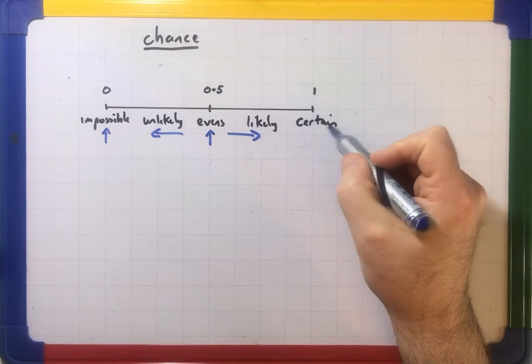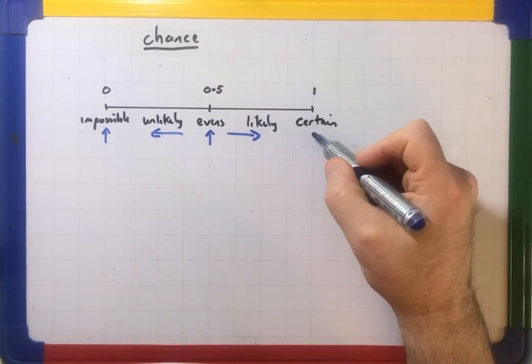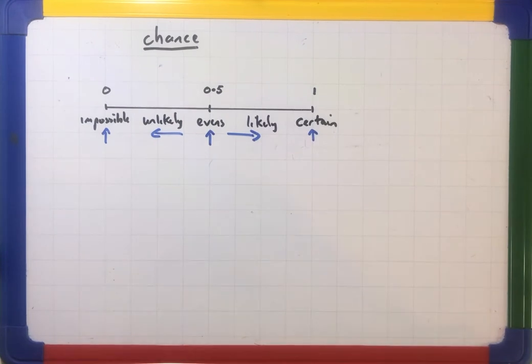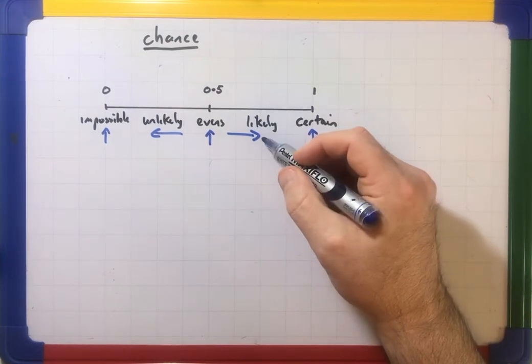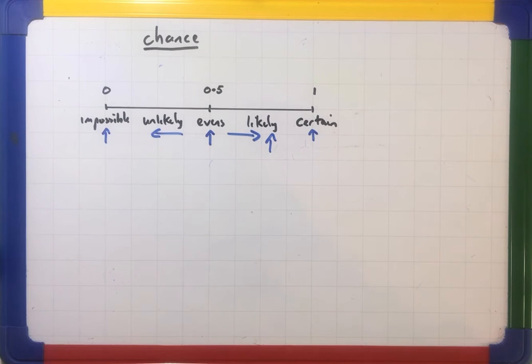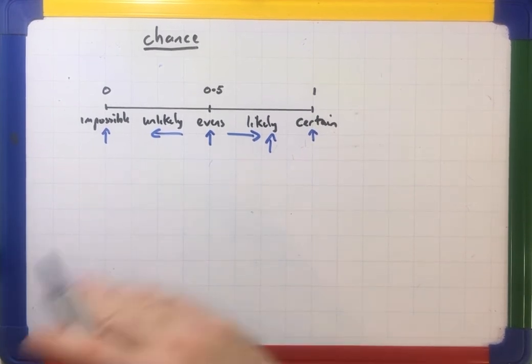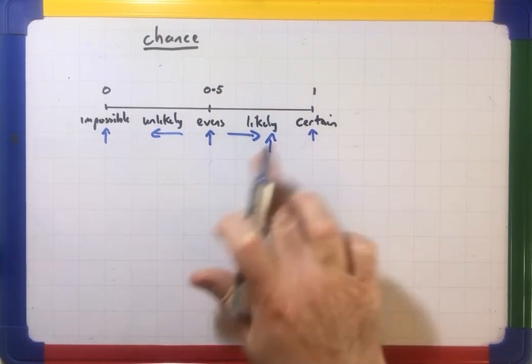And if it's absolutely going to happen, so if I said, for example, today's Sunday, what's the chance that tomorrow's Monday? That would be certain. Likely to happen, you might say something like, if I dropped an egg, it's likely to break when it hits the floor. It's not certain, but it probably would happen. So it would be somewhere to this side of evens.